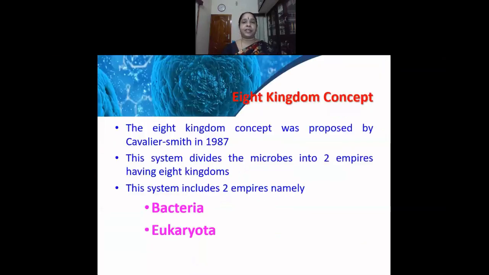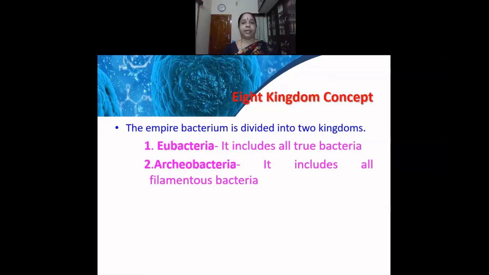The next classification is the Eight Kingdom concept. The Eight Kingdom concept was proposed by Cavalier and Smith in the year 1987. This system divides the microbes into two empires having eight kingdoms. This system includes two empires, namely bacteria and eukaryota. The empire bacterium is further divided into two kingdoms. They are the eubacteria, which includes all the true bacteria, and the archaeobacteria, which includes all the filamentous bacteria. So we have remaining six more.